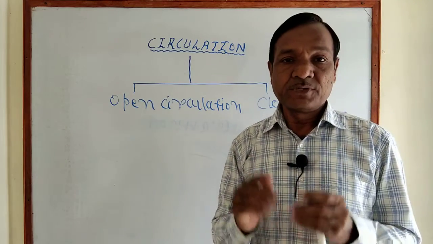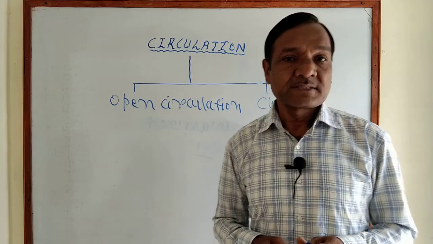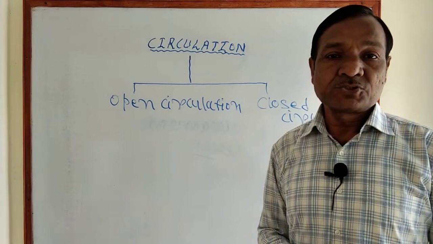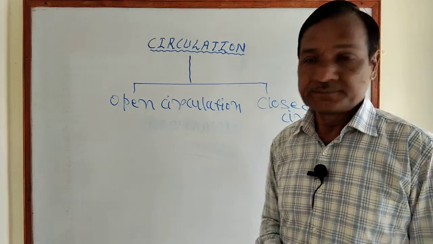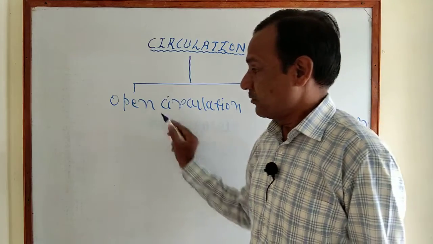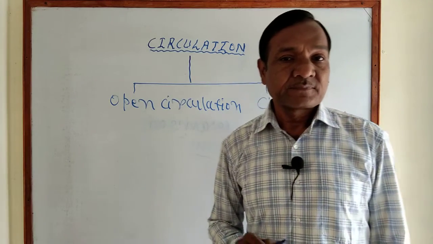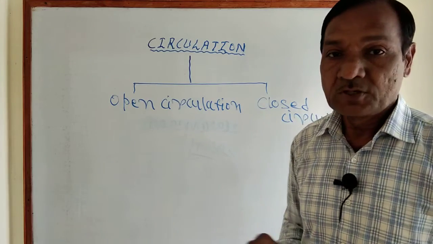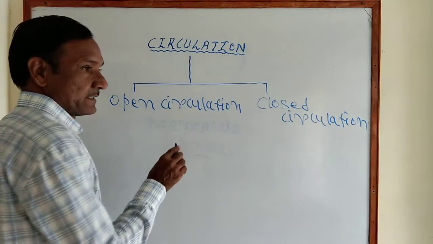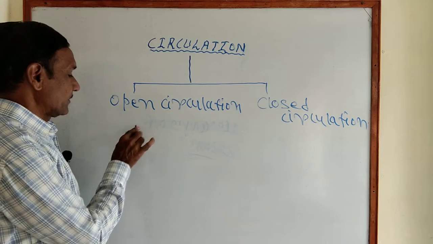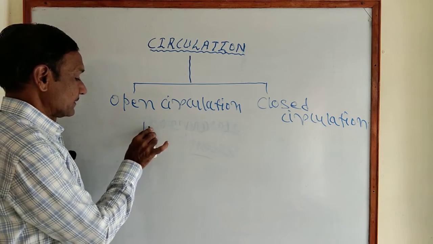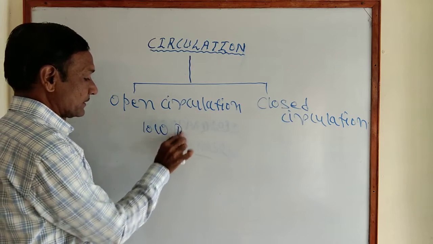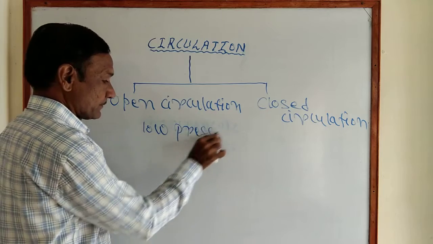Directly between blood and cells or the tissue of the body. Now in open circulation, generally the blood flows with low pressure.